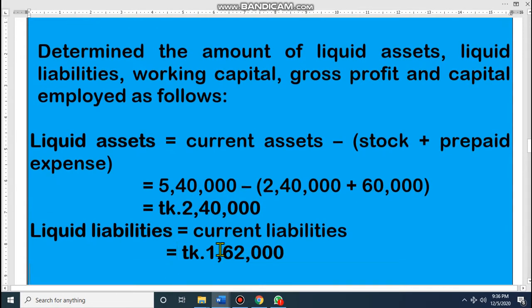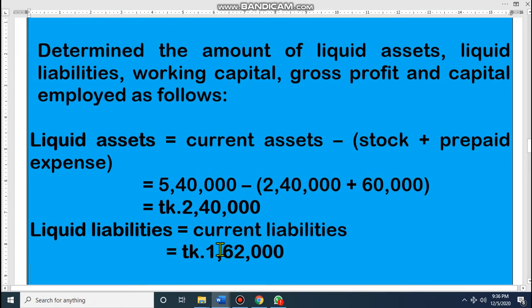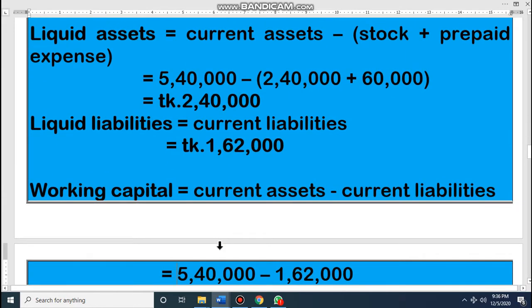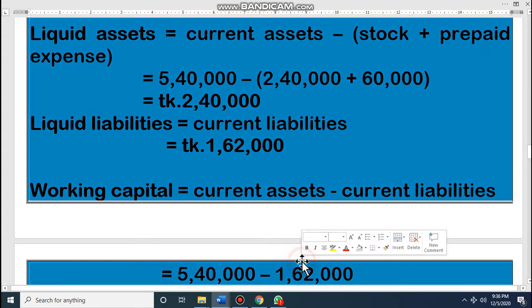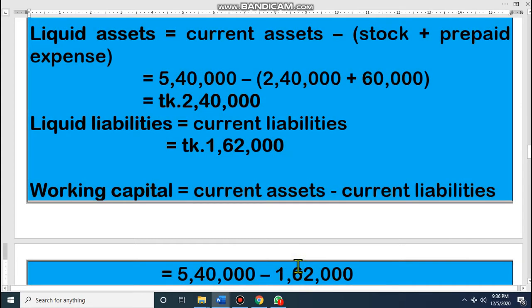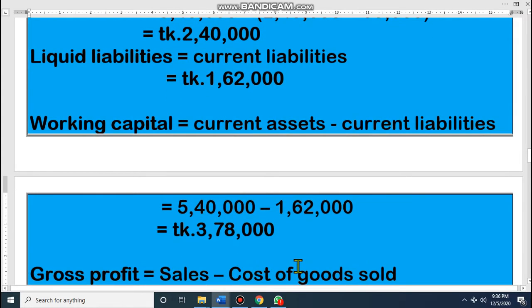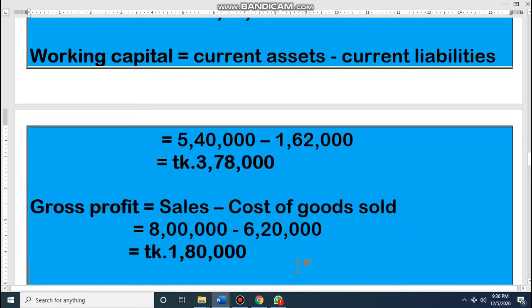Then liquid liability, dear student. What is current liability? That is liquid liability. Working capital, dear student, very interesting formula: current asset minus current liability. Look, current asset is 5,40,000 and current liability is 1,62,000. So working capital is 3,78,000. Dear student, see, very easy math. If you can learn the formula, just putting the value will get you the marks. For each calculation 1 mark.